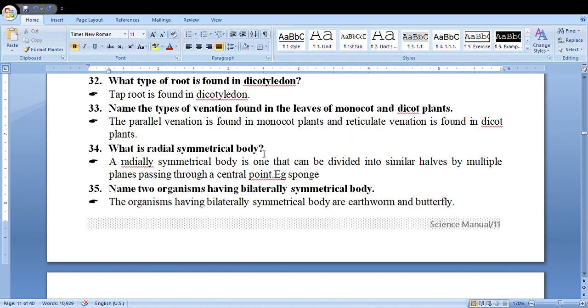What is a radially symmetrical body? A radially symmetrical body is one that can be divided into similar halves by multiple planes passing through a central point. Example of such body is the body of a sponge. The body is round and it can be cut through the radius by any plane and the body is divided into two equal halves. Such body is called radially symmetrical body. Name two organisms having bilaterally symmetrical body. Examples are butterfly and earthworm.